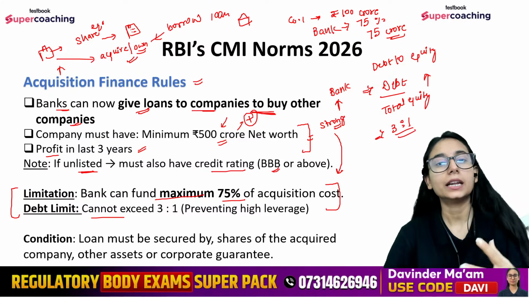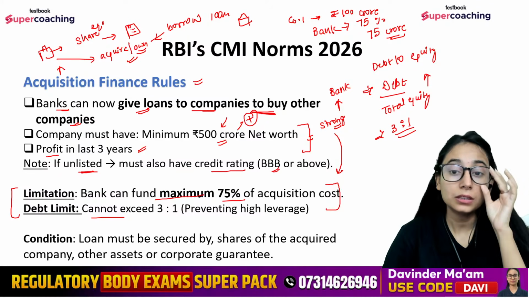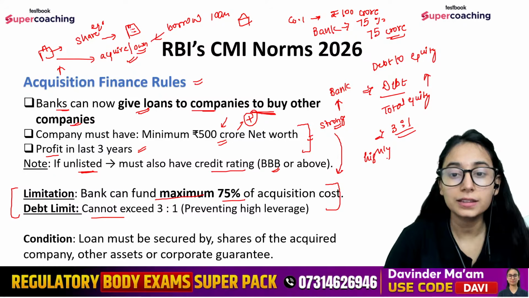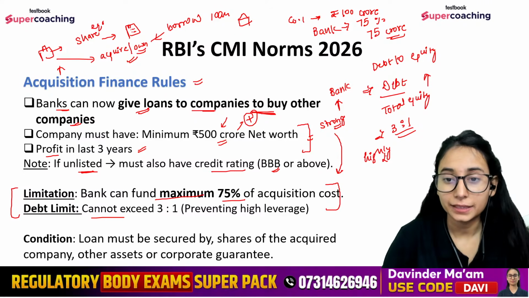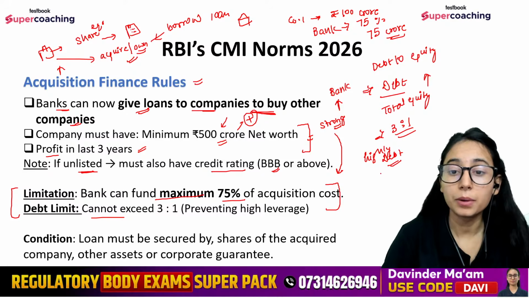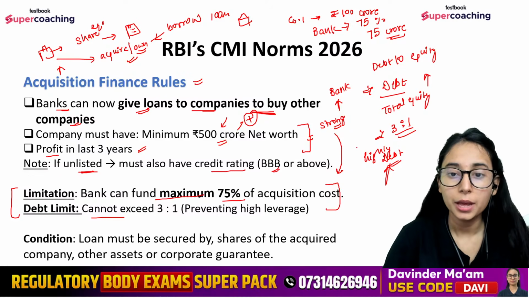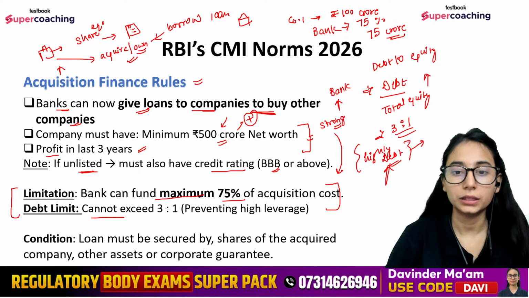The guideline wants to ensure that this particular company is not highly leveraged, not burdened with a lot of debt. This is what we need to avoid, because we do not want this company to be burdened with debt so that they are not even able to pay back the loan. These are the restrictions that they have to follow.